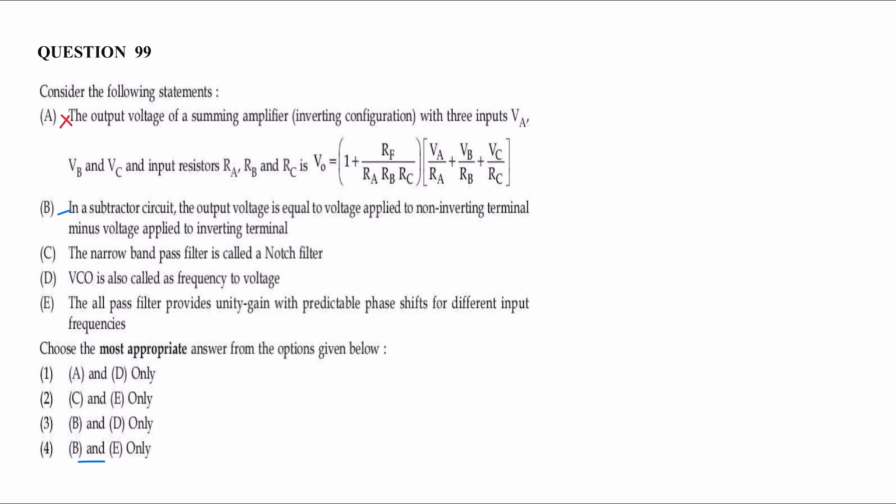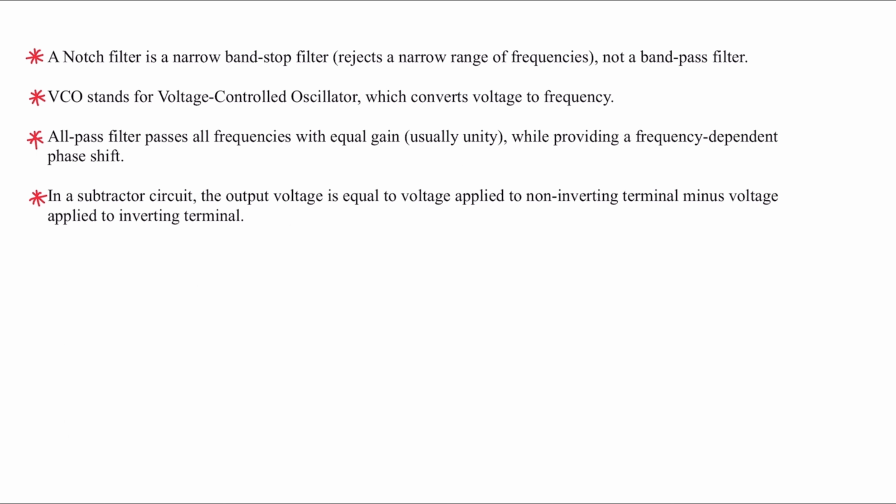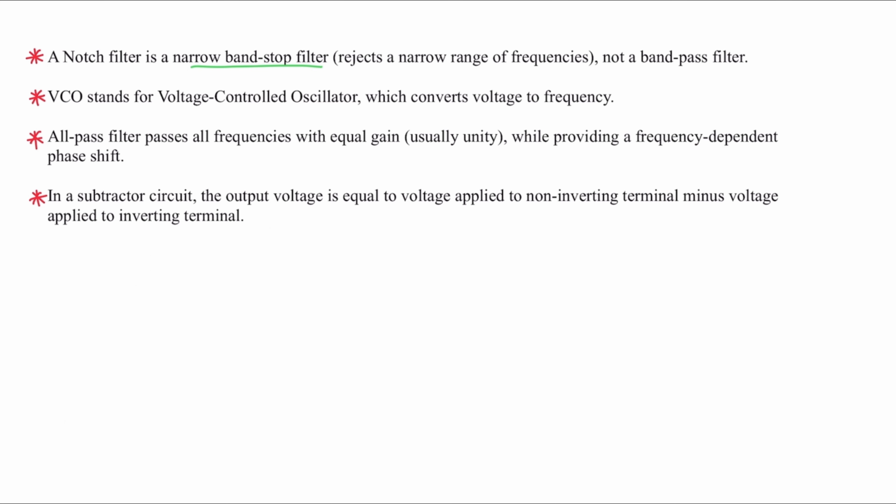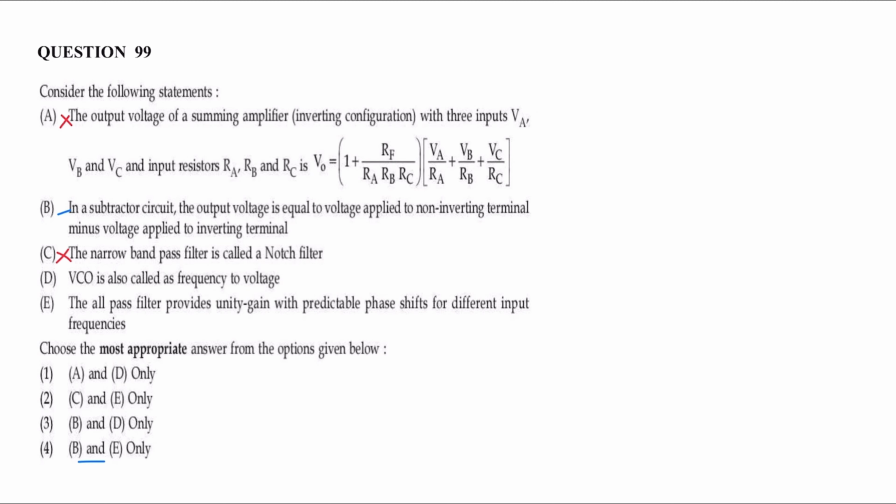The narrow bandpass filter is a notch filter. A notch filter is a narrow band stop filter. It rejects a narrow range of frequencies. So statement C is incorrect. It is a narrow band stop filter. VCO, voltage controlled oscillator, is called frequency to voltage. Statement D is also incorrect. Voltage controlled oscillator converts voltage to frequency. It is not frequency to voltage, it is voltage to frequency.